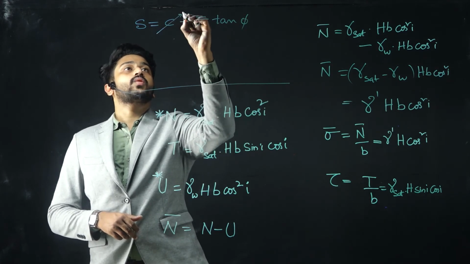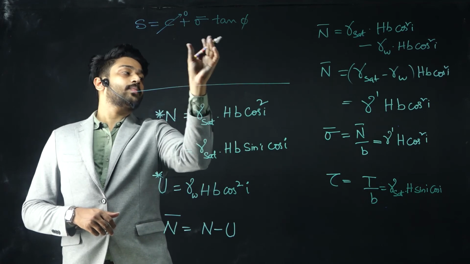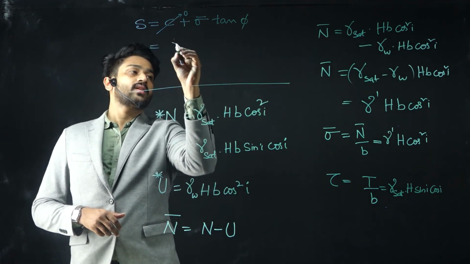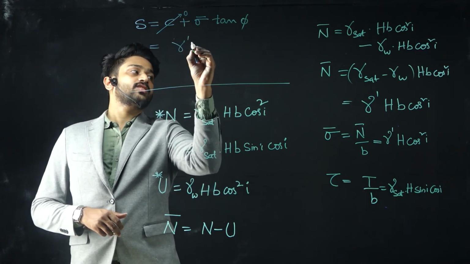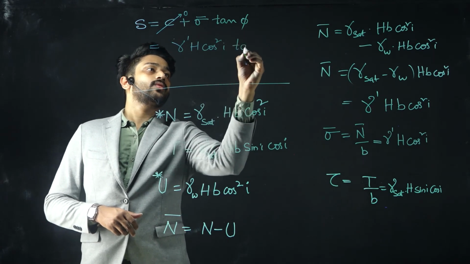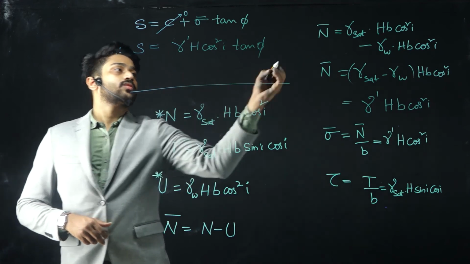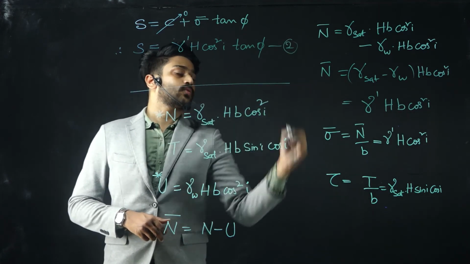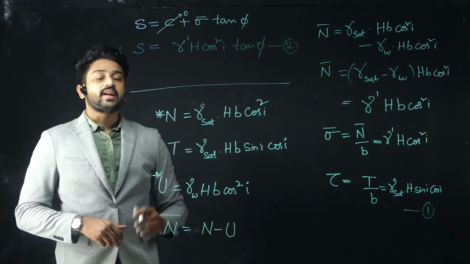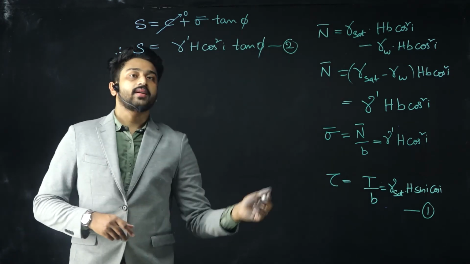Since it is a cohesionless soil, c is 0, and then if I represent the sigma bar value, S will be gamma dash into h cos square i into tan phi. So S will be this one. Let us represent this by equation 2 and this tau as equation 1. Let us now use these two equations to find the factor of safety.